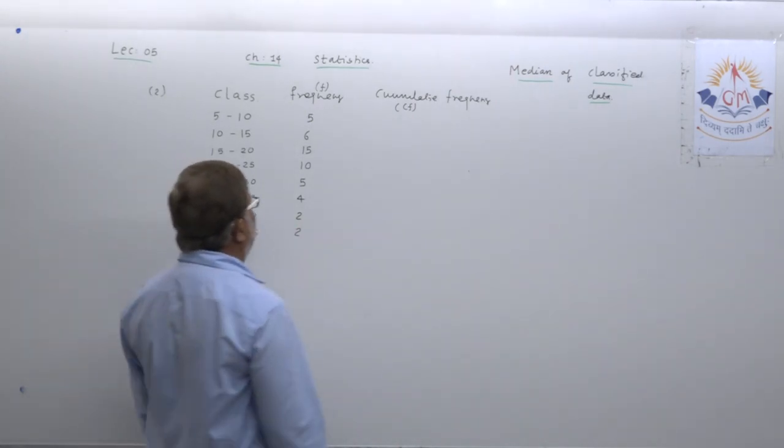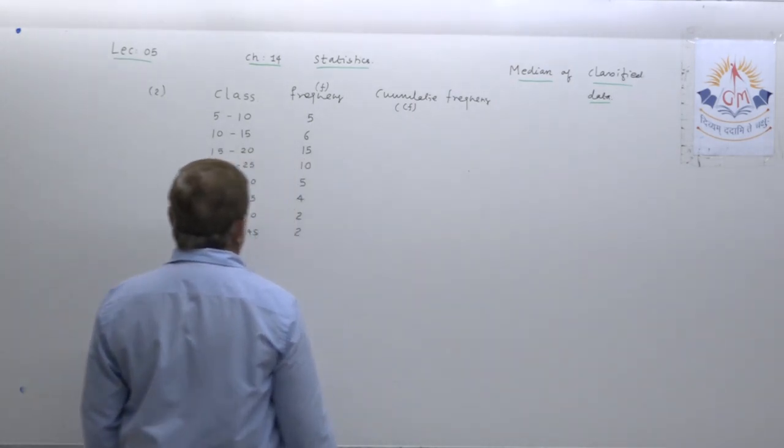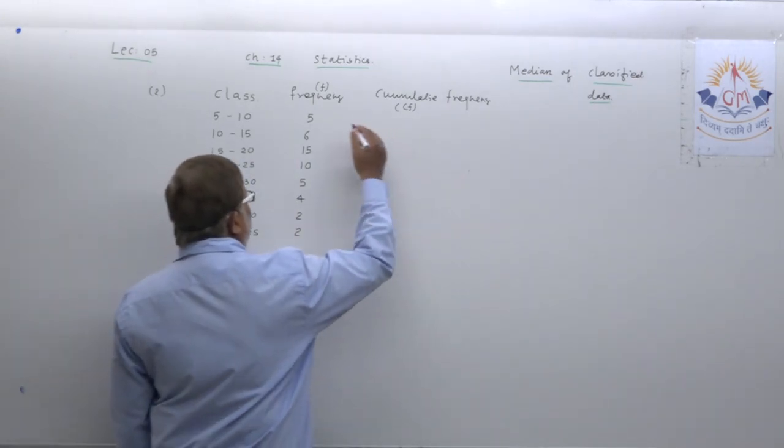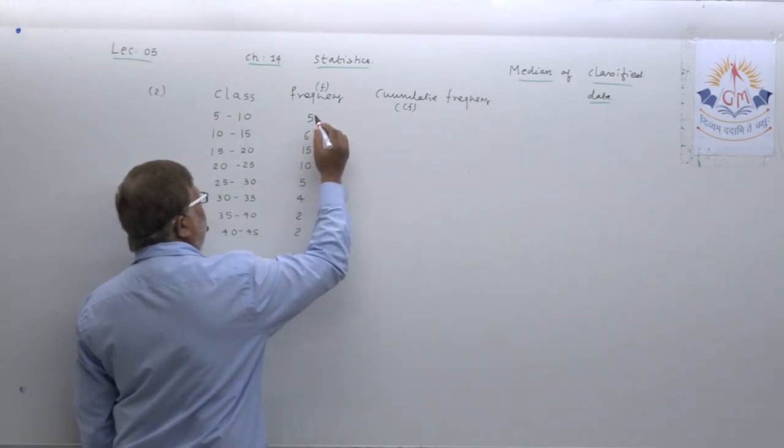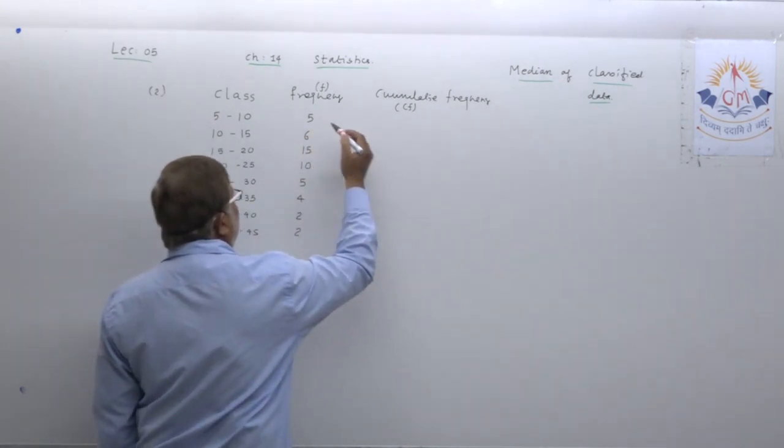How to find cumulative frequency, that you all know, dear student. Go on cumulating the frequencies given.